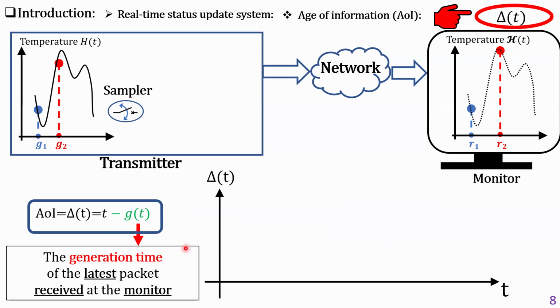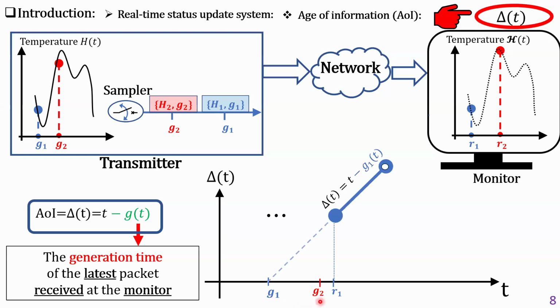To demonstrate its evolution, let's consider two status update packets generated at times G1 and G2. After receiving the first packet, age of information increases linearly with time. Upon receiving the second packet, age of information resets to some lower value before increasing one more time.